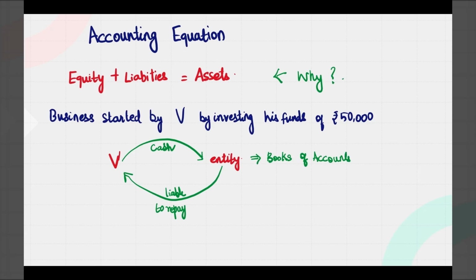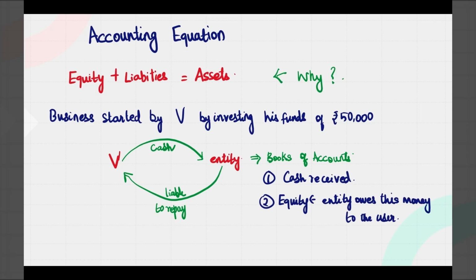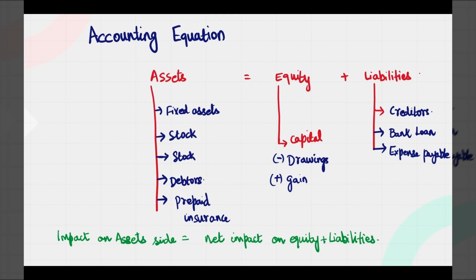Now in the books of accounts, the dualism arising out of this one transaction is: cash is received by the entity, for which it is liable to pay to the owner. So on one side cash is received, on the other side equity arises. That means capital, which is nothing but what the entity has to repay to the owner, which we call equity. Can you see this dualism in a particular transaction? This is what happens in every transaction that we see. It goes through this process of the accounting equation of equity plus liabilities is equal to assets. I hope this is clear.